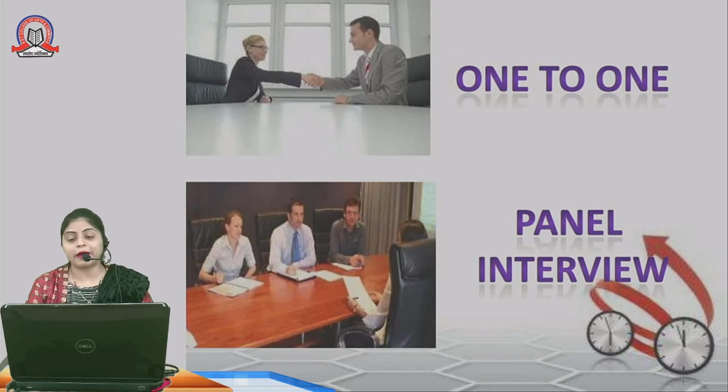Okay, so let's look one by one. One-to-one interview. Here, in an interview, there are two parties, mainly interviewer and interviewee. Interviewer is a person who takes the interview, and interviewee is a person who gives the interview, mainly the candidate, we know. So in one-to-one interview, interviewer is one person, interviewee is one person, and they are conducting the interview. That's one-to-one interview. Another type of interview is panel interview, where the interviewers are in a group.